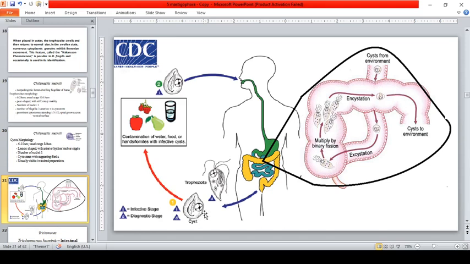In the large intestine, excystation releases the trophozoites. So, Chilomastix mesnili resides in the cecum and or the colon. So, that is in the large intestine. It is generally considered a commensal parasite whose contribution to pathogenesis is uncertain.